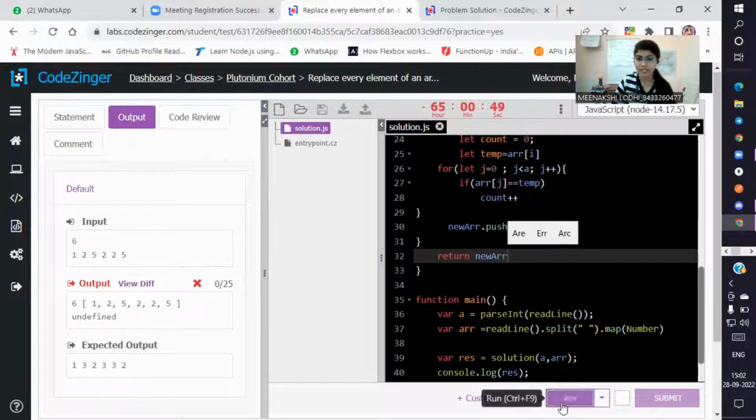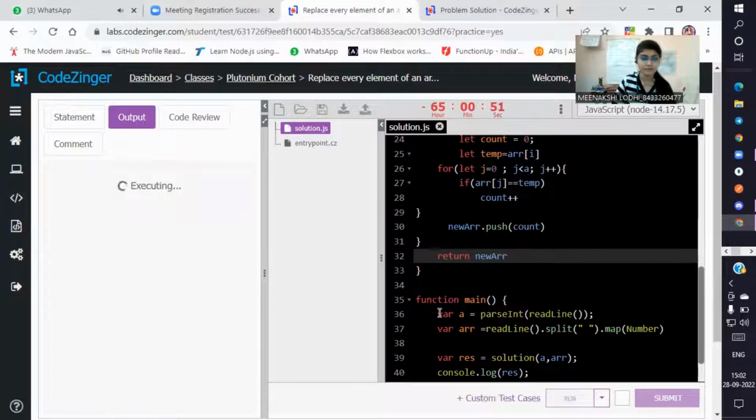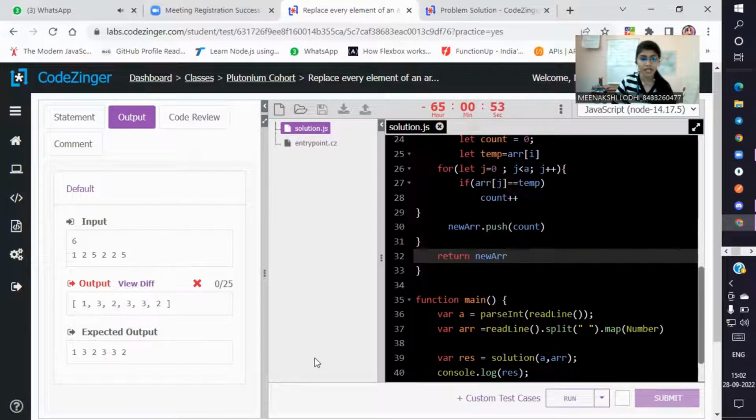Here, if I run this program, yes, I have the required output, but I don't need an array. I need only elements. That's why I am using the join method here. The join method removes the array.